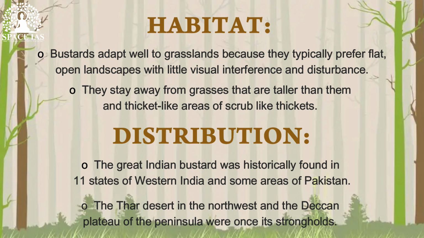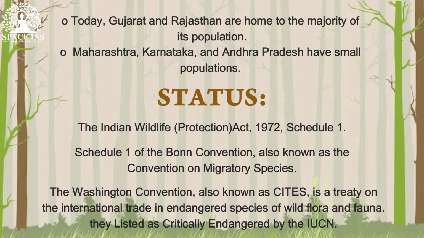Distribution. The Great Indian Bustard was historically found in 11 states of western India and some areas of Pakistan. The Thar Desert in the northwest and the Deccan Plateau of the peninsula were once its strongholds. Today, Gujarat and Rajasthan are home to the majority of its population. Maharashtra, Karnataka, and Andhra Pradesh have small populations.